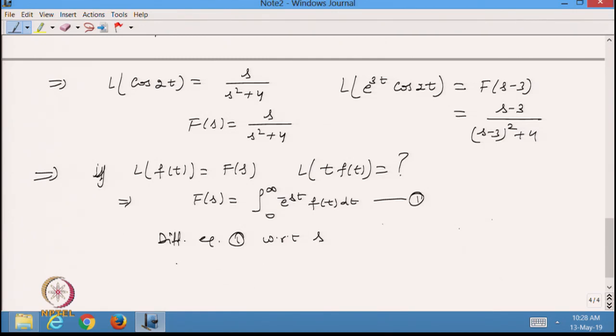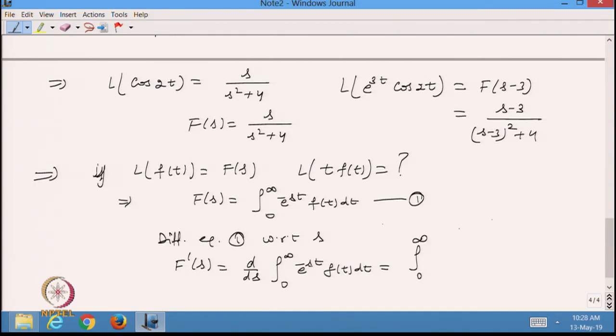On the left side I will get F'(s), and on the right hand side I will use the Leibniz rule, taking d over ds of this f(t) dt inside the integral.